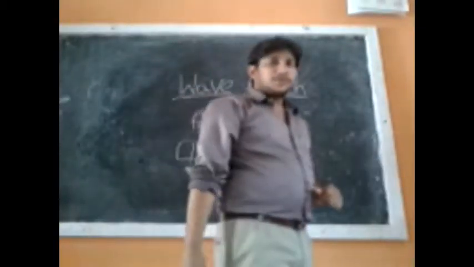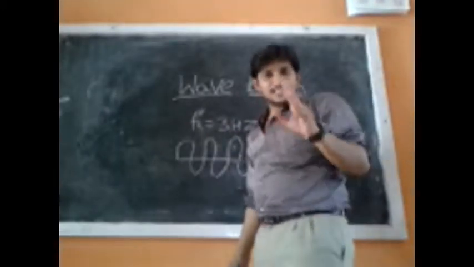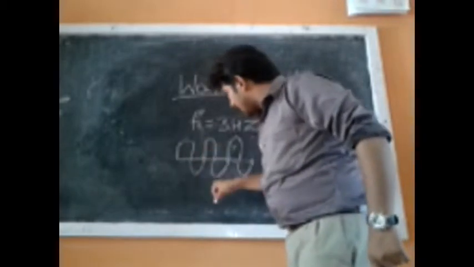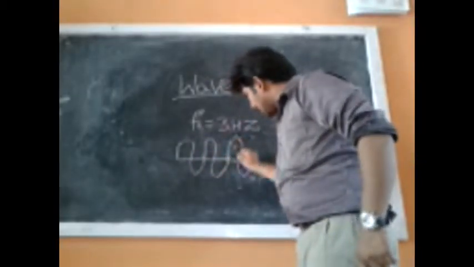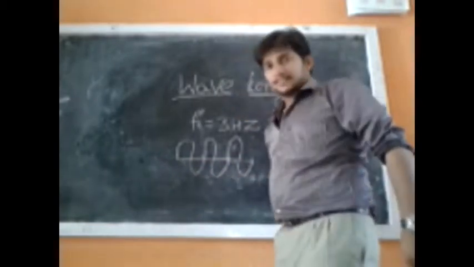First cycle, second cycle, and third cycle.